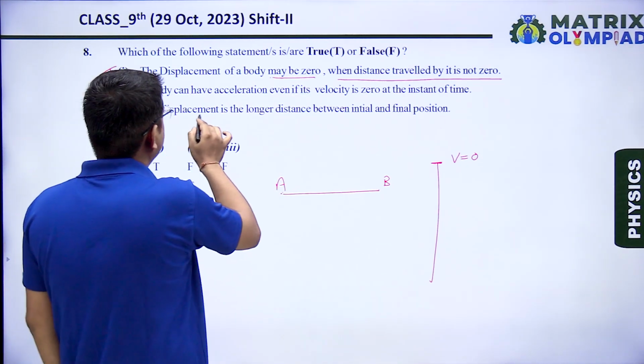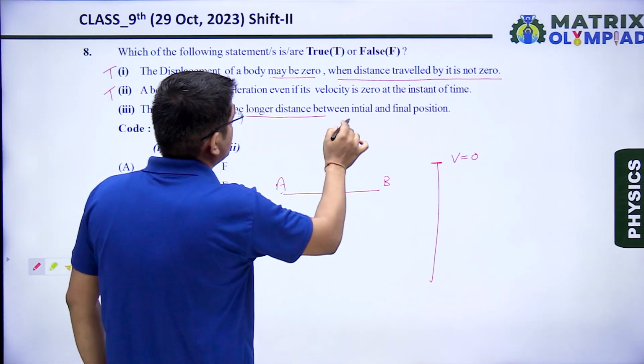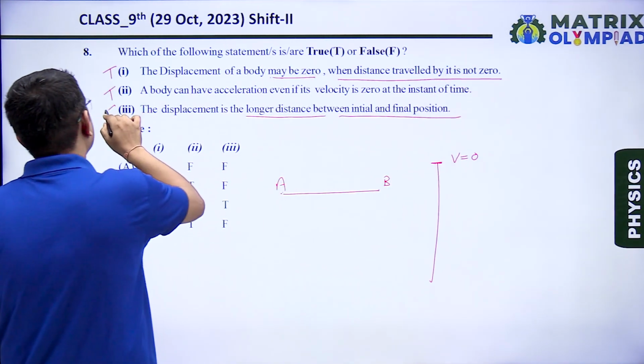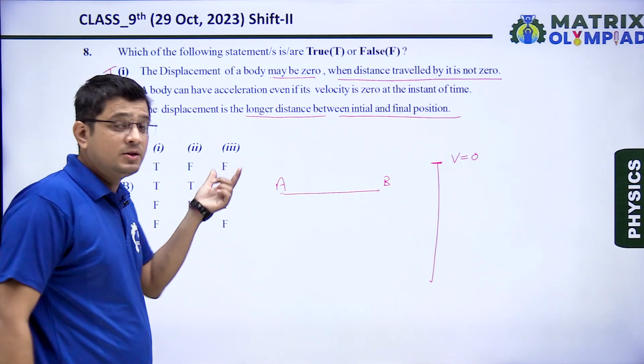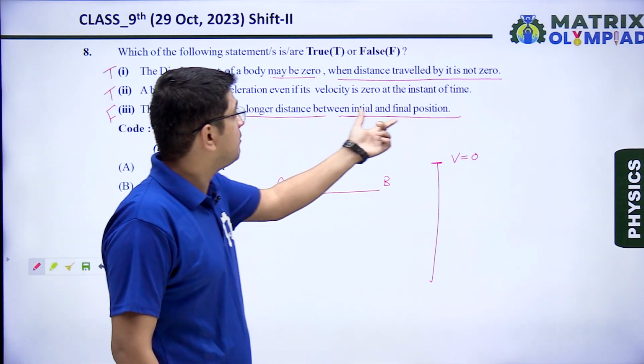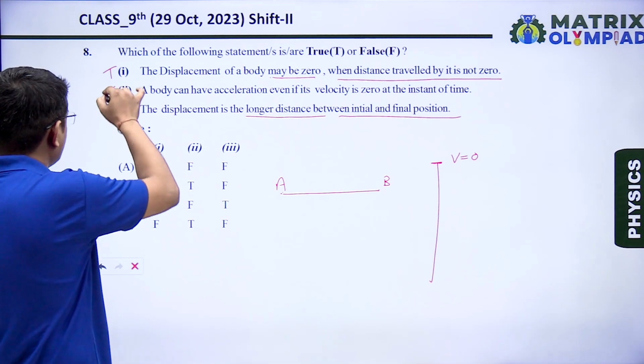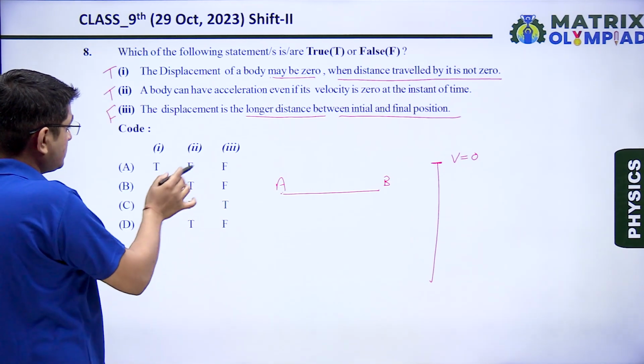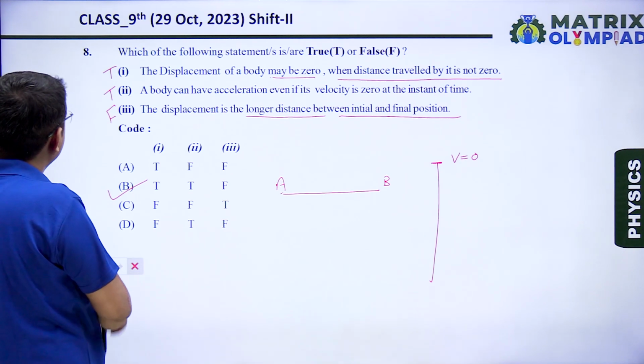The displacement is the longer distance between initial and final position. This is a false statement. Displacement is the shortest distance between initial and final position. So correct answer is true, true and false. So option B is our correct answer.